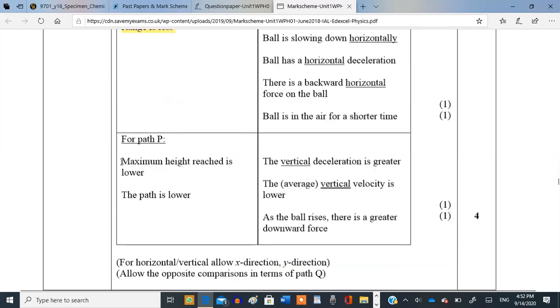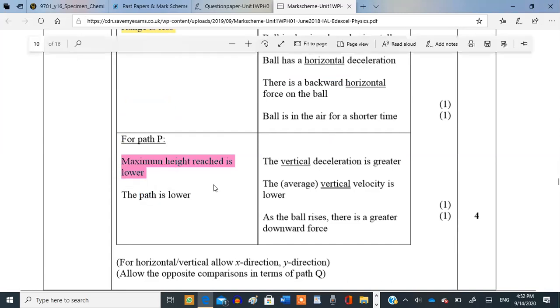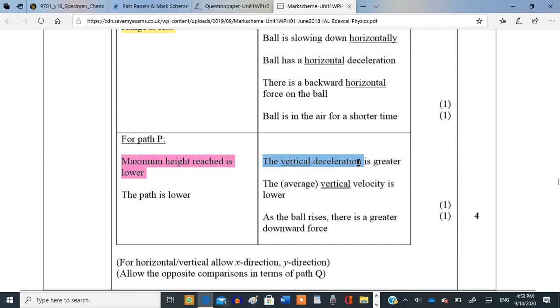For path B, the maximum height reached is lower. The maximum height also has the mark. Okay, the path is lower, but you don't need to go over there. That is enough. And then the vertical deceleration has become greater. Why has it become greater?